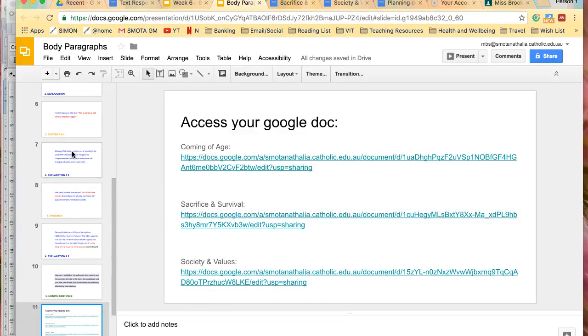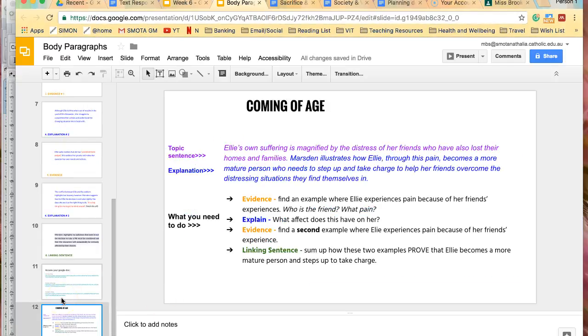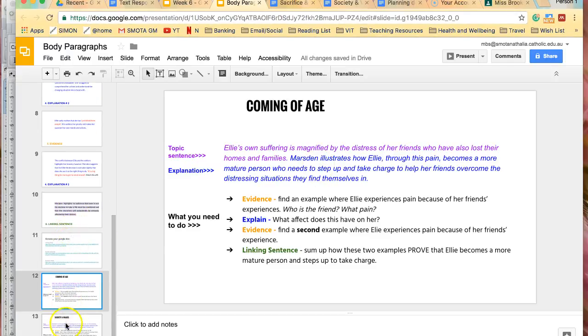Now, if you are looking for topic sentences, you're still struggling, you need to go to one of these documents. But I've got a coming of age example here, which I'll quickly go over, and then we've got a society and values one. Ellie's own suffering is magnified by the distress of her friends who have also lost their homes and families. So this one is about coming of age, and it's about suffering and the effect it has. So we need to explain that further. Marsden illustrates how Ellie, through this pain, becomes a more mature person who needs to step up and take charge to help her friends overcome the distressing situations they find themselves in.